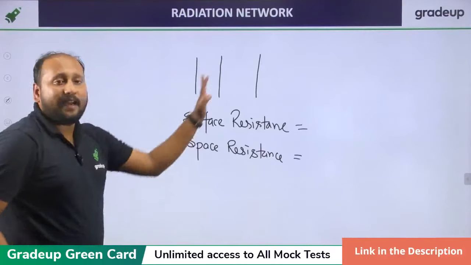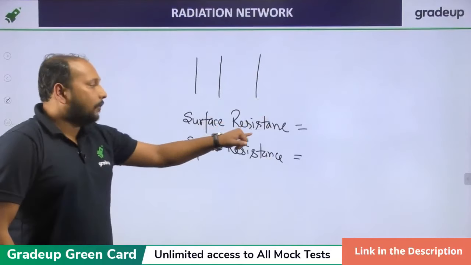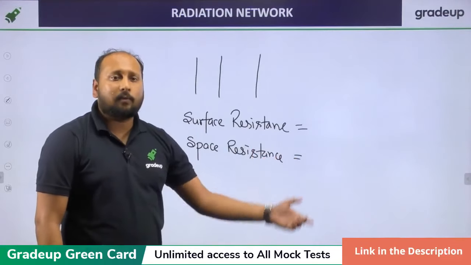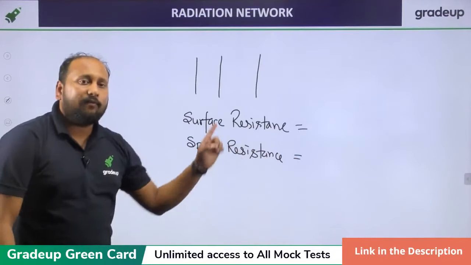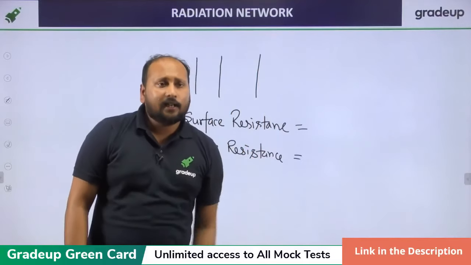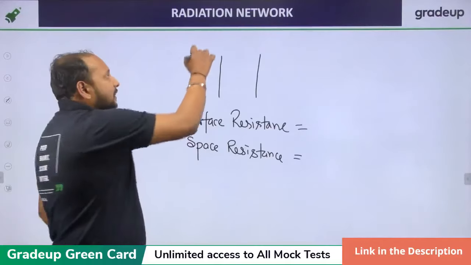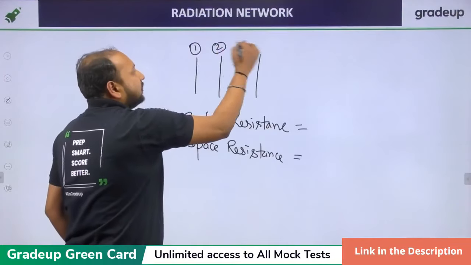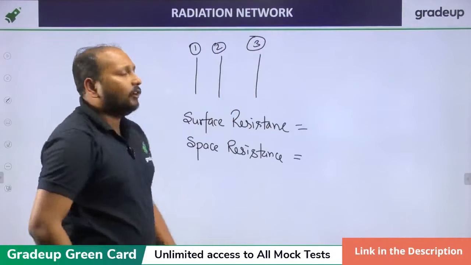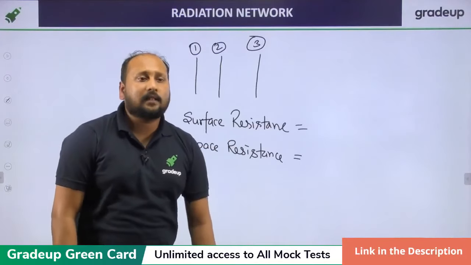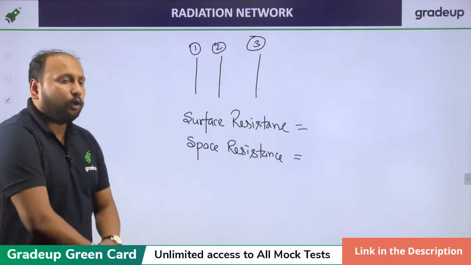If I am taking 3 plates, this is plate 1, this is plate 2, this is plate 3. So how many number of surface resistance will be there, and how many number of space resistance will be there? Quickly respond, because after that we'll be starting off with the radiation shield, which is also very important. 4 and 2.